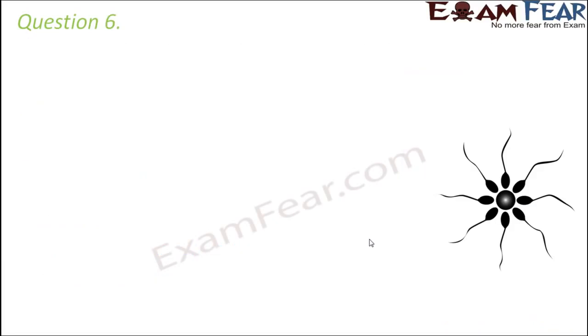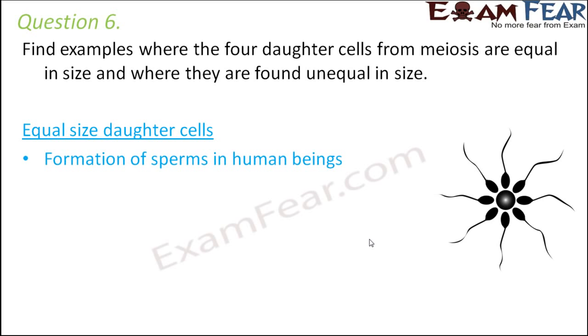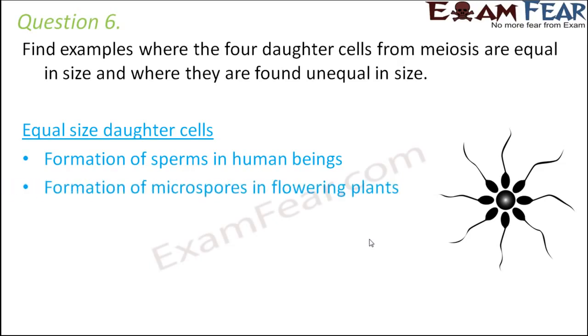The next question. Find examples where the 4 daughter cells from meiosis are equal in size and where they are unequal in size. So let us try to find examples where the 4 daughter cells are equal in size and some examples where they are not equal in size. First let us talk about the scenario where the daughter cells are all equal in size. For example, the formation of sperms in human beings, which is also known as spermatogenesis. If you see, all the sperms are equal in size. So we can say that this is an example where all the daughter cells are equal in size.